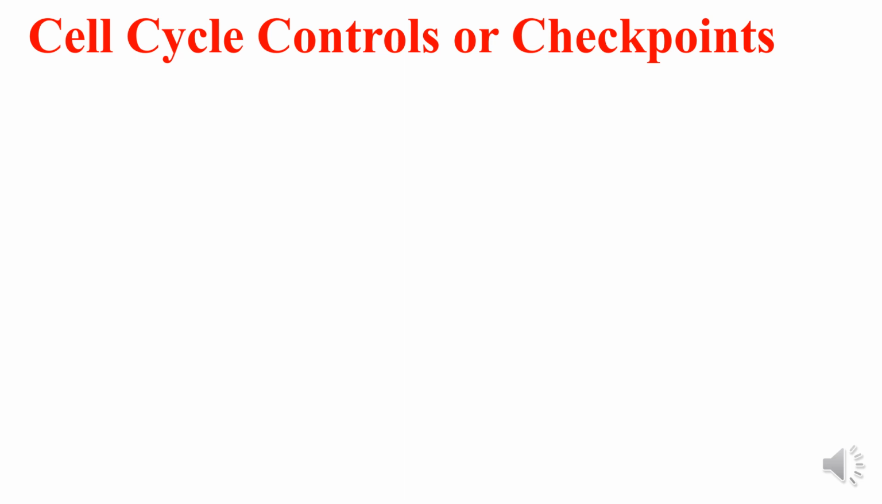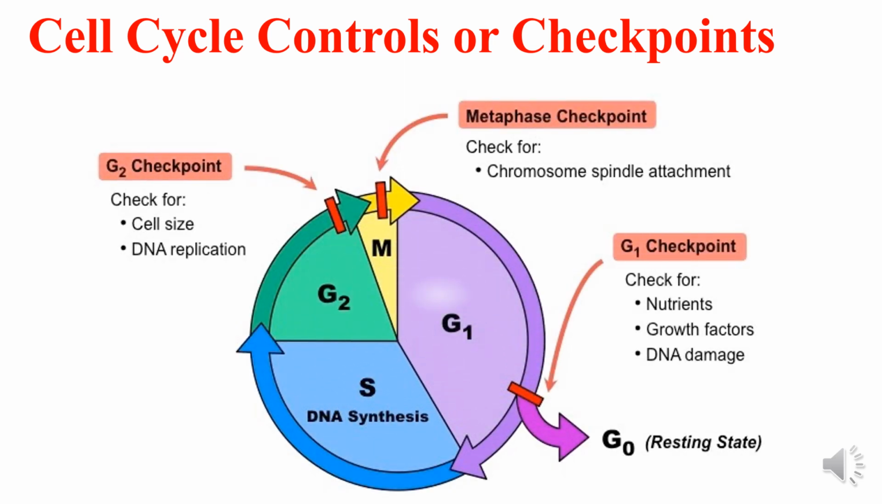Cell cycle controls or checkpoints. The checkpoints in a cell cycle are very important because they help to halt the cell division process if there is any genetic damage, and it allows the cell some time to repair the damage before cell divides. If the damage cannot be repaired, then the cell undergoes apoptosis. Now, this is the cell cycle showing different checkpoints which we will discuss in detail.